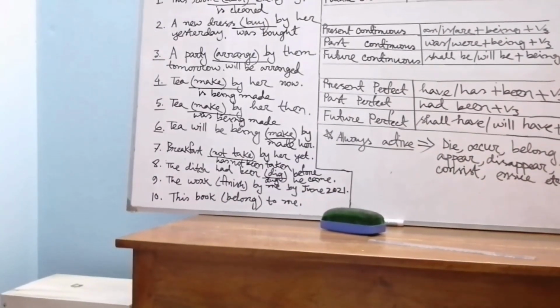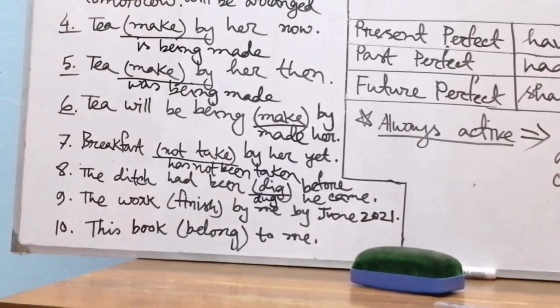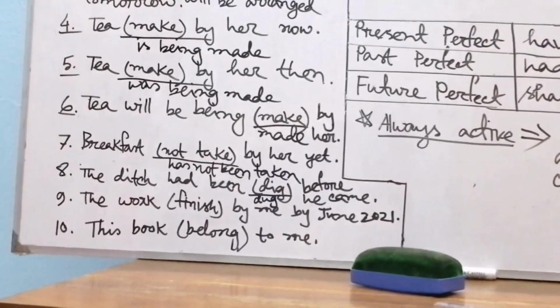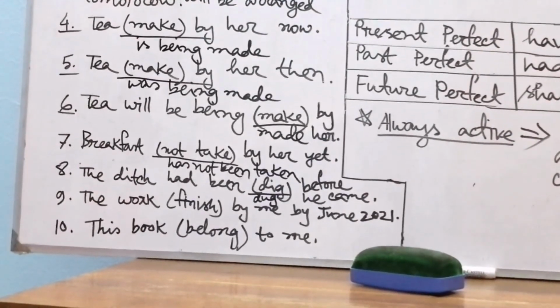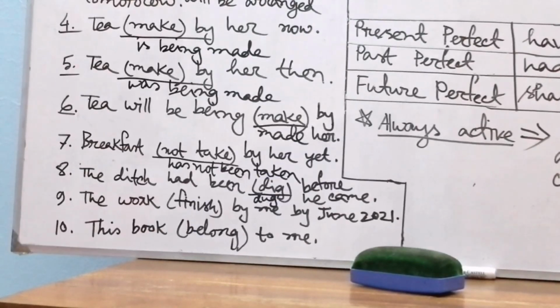Now look at sentence number 9. The work in bracket finish by me by June 2021. Okay, by plus time. Here we find by plus time. Then this sentence will follow the structure of future perfect tense. Okay, my dear students, future perfect tense.